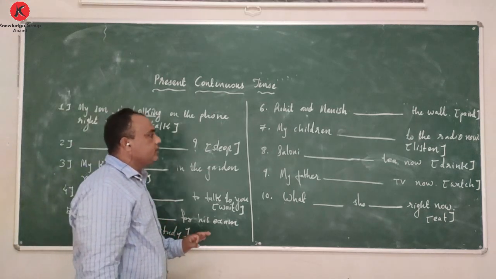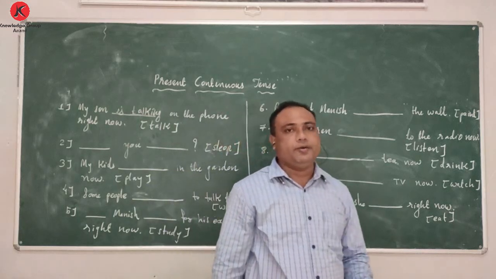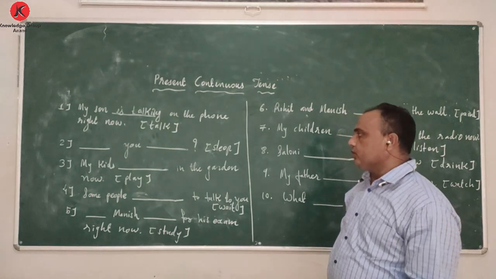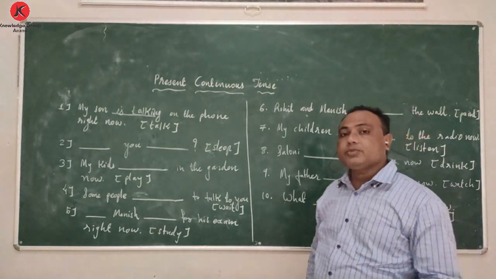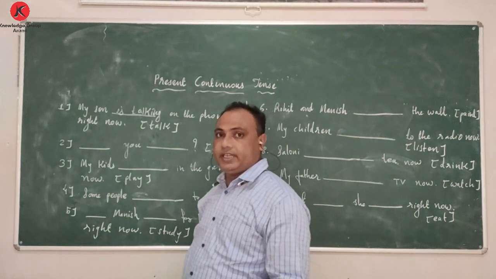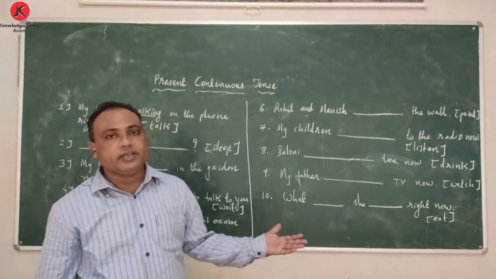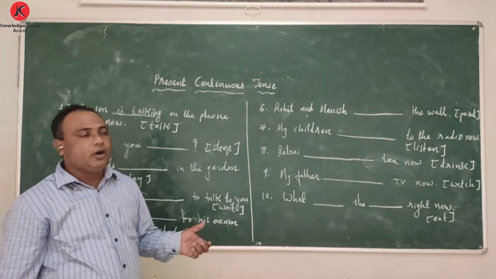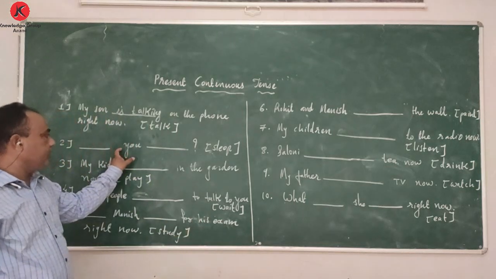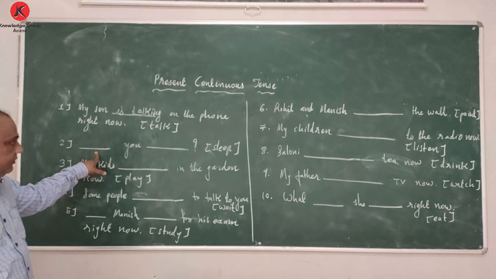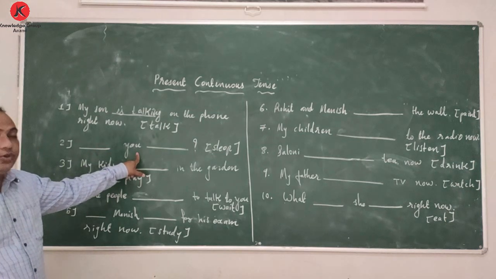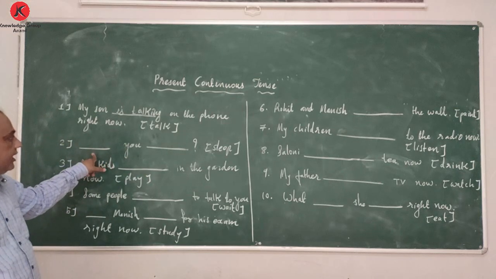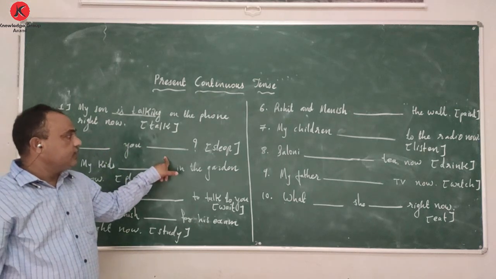But remember friends, you got to be very sure whether it is an assertive sentence or a question, I mean interrogative. When interrogative comes in present continuous tense, in fact in any particular tense, in interrogative the verb will always come in front of the subject. Here the first blank is given, then the subject, because interrogative formation is like that. So it is a question: dash you dash.